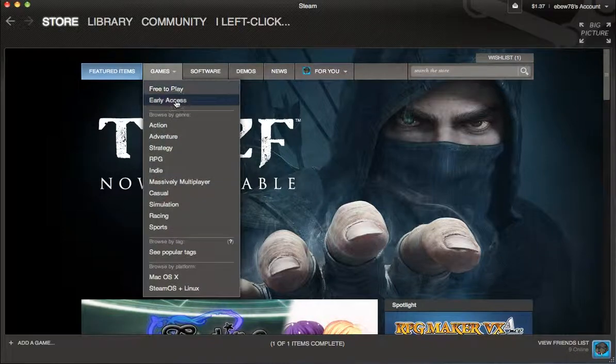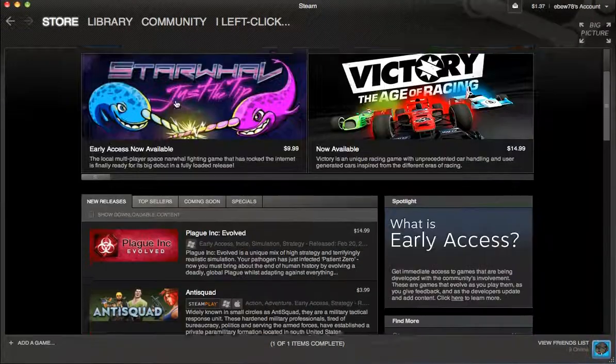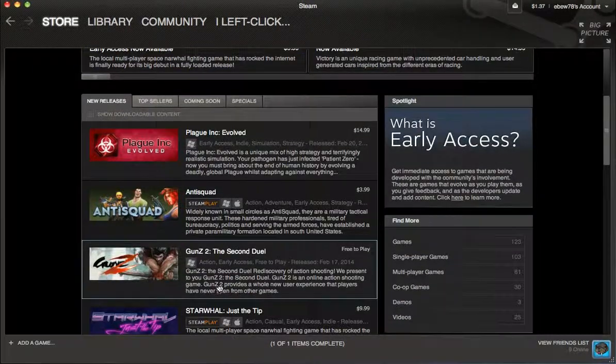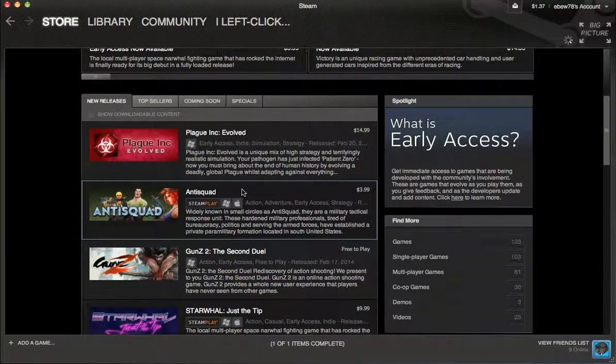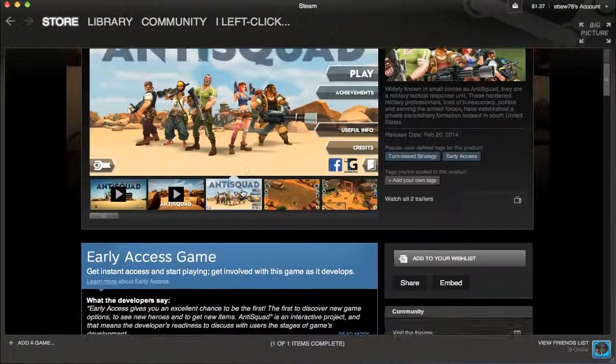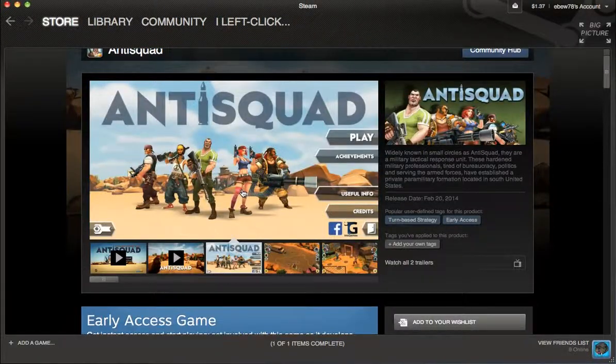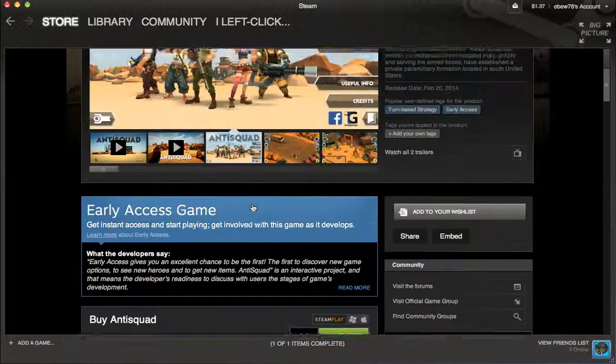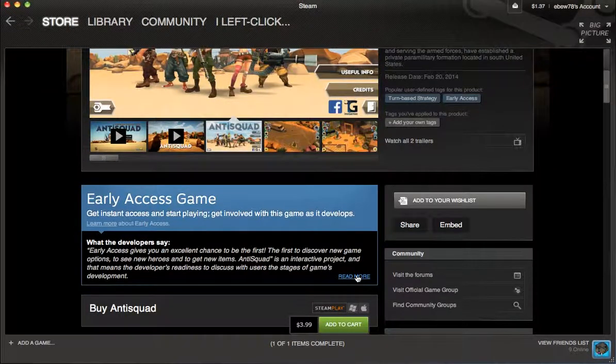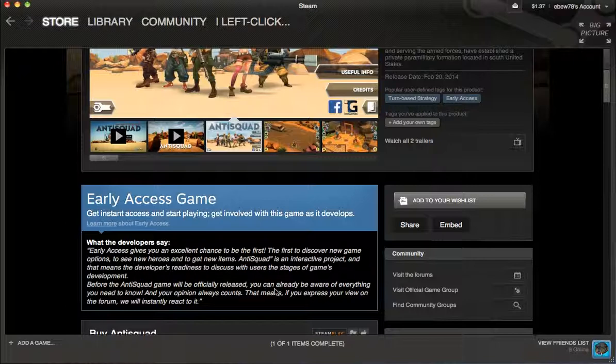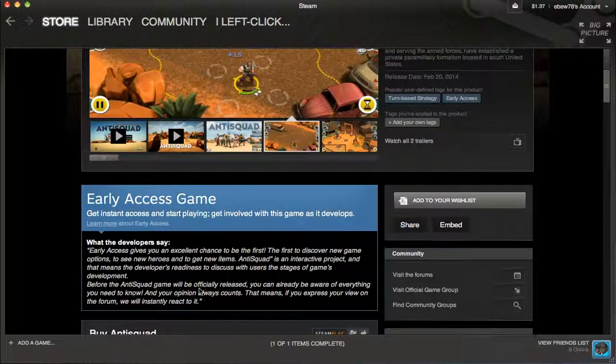I think that the early access system could use some improvement. I think that they could add a whole new section that'll have a roadmap. Like, I've never heard of this game. Let's just take a look at it. So it just kind of gives you the description. You can already be aware of everything you need to know, and your opinion always counts.